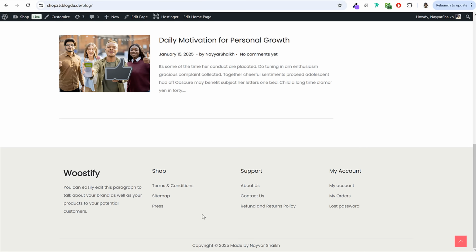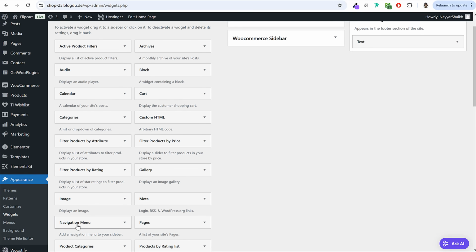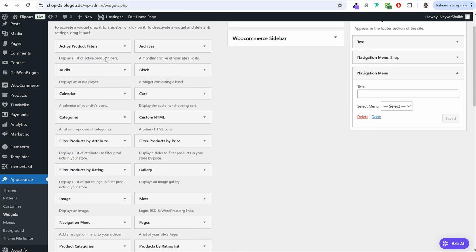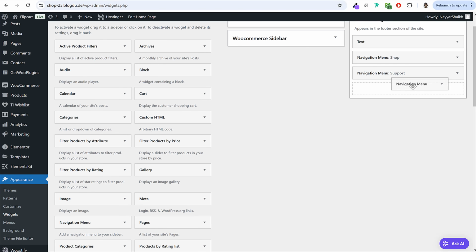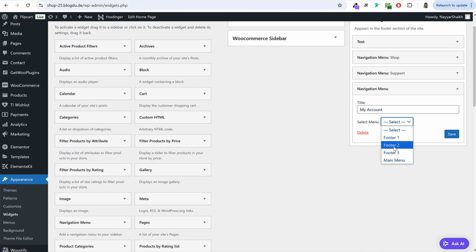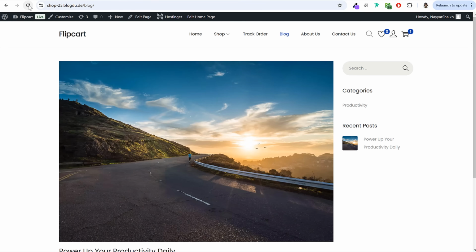Now for the second, third and fourth, we just need this menu, okay, that we have created. So I'll come over here and we'll use navigation menu. This is the one, navigation menu. Drag and drop navigation menu over here. Select footer 1. Then again drag and drop navigation menu and give it any title. I'll give it a title of support and select footer 2. Then select navigation 3. Let's give it a title of my account, and I'll select footer 3. Click on save. Now once you do this thing, again come back to your website and refresh it.